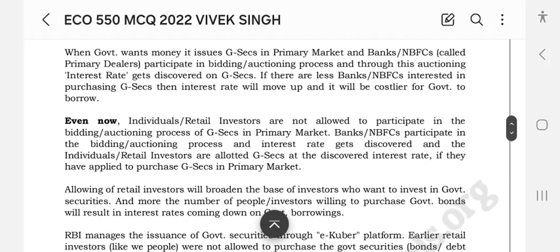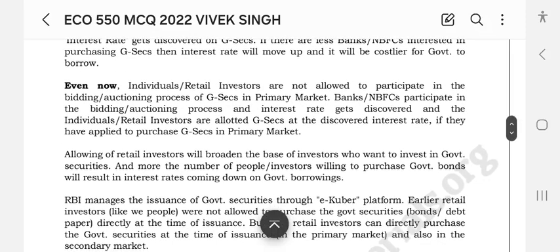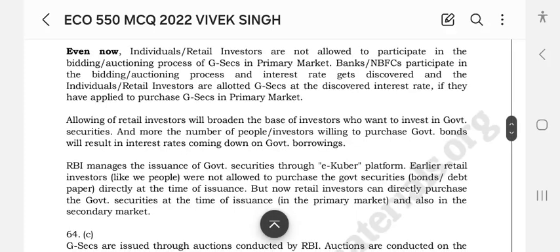Even now, individuals and retail investors are not allowed to participate in the bidding or auctioning process of G-Secs in the primary market. Banks and NBFCs participate in the bidding, interest rates get discovered, and individual retail investors are allotted G-Secs at the discovered interest rate. Allowing retail investors will broaden the base of investors who want to invest in government securities, and more investors willing to purchase government bonds will result in the interest rate coming down on government borrowing.